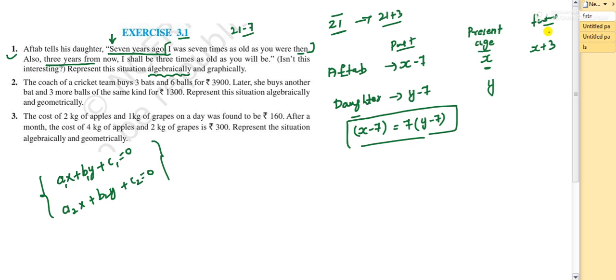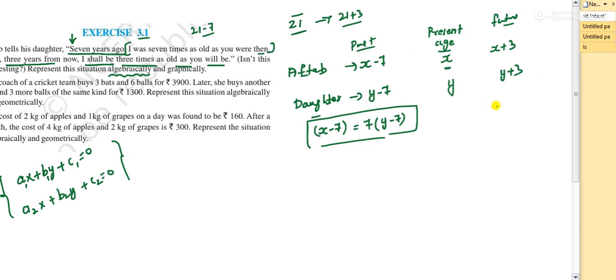So after 3 years he will be x plus 3, and his daughter will be y plus 3. Now look at the data. He's telling, I shall be 3 times as old as you will be. He's telling that his age, x plus 3, is going to be 3 times his daughter's age. So these are the two equations.